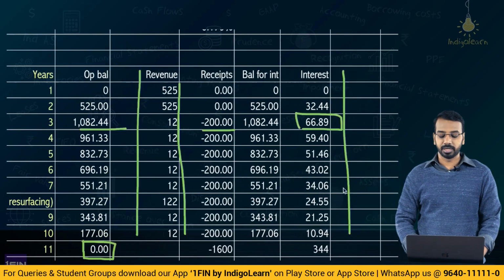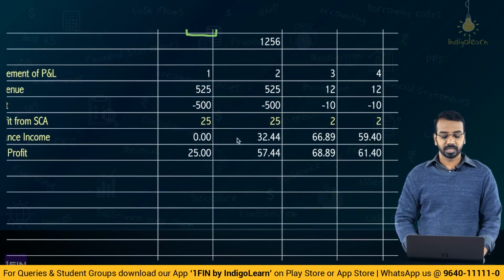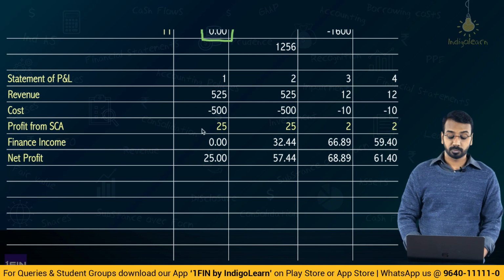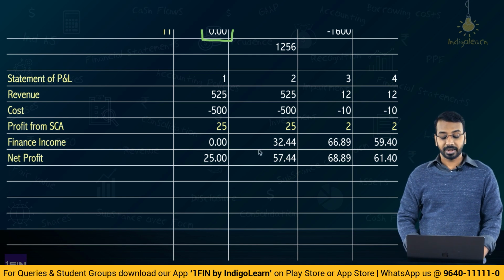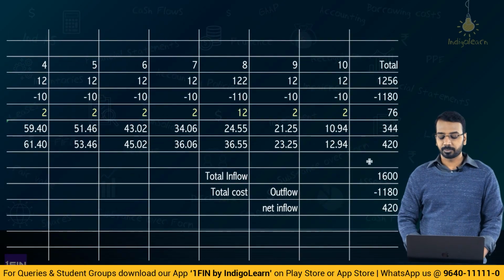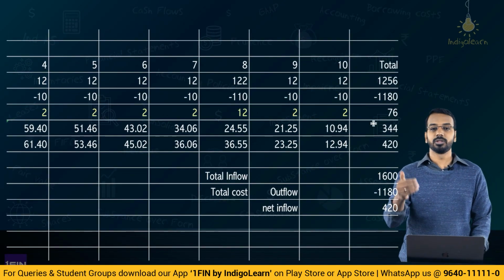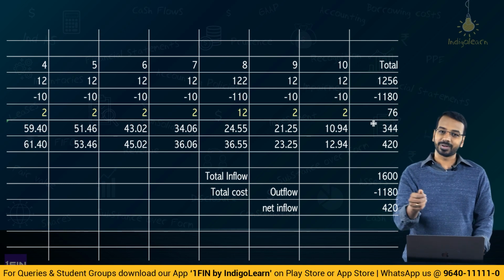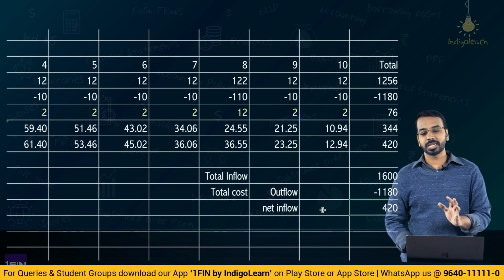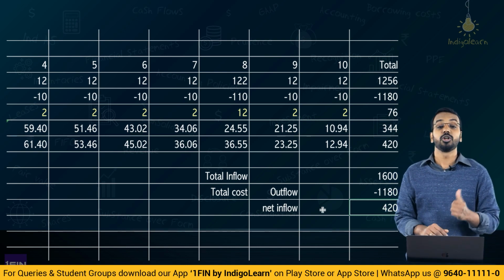This I told you will be given to you in the question. Based on that, we calculated the interest amount to be recognized, and in the P&L, we recognized revenue, we recognized cost, and then we recognized the profit from this, then we recognized the finance income and the net profit, and ultimately we saw the net profit was 420 based on both the profit from the contract as well as the interest income, and also that matches with the net inflow. Now, this was a case where the grantor is paying some consideration to the operator.